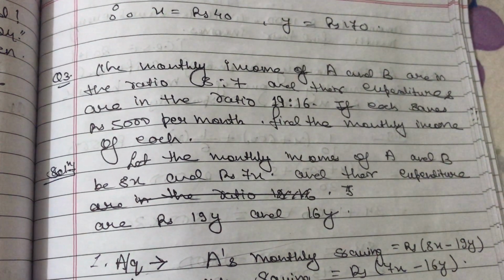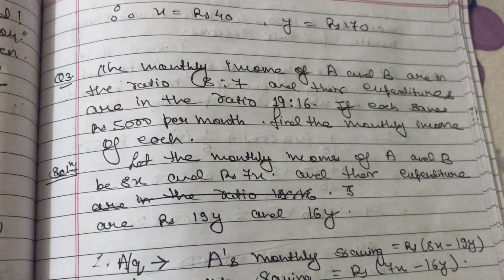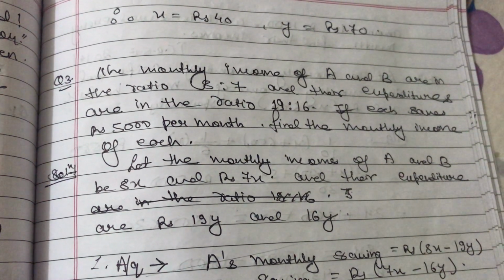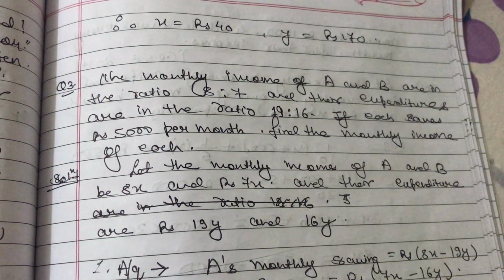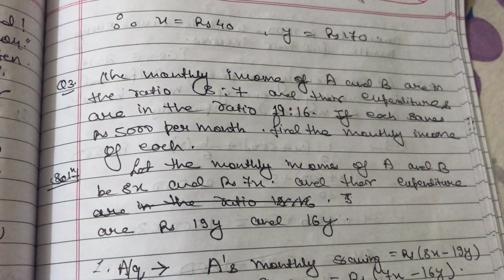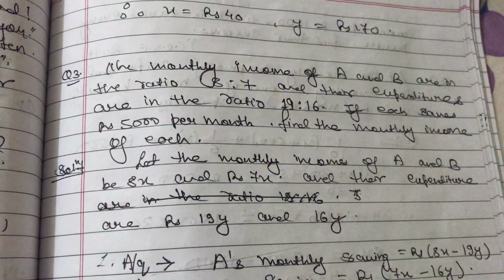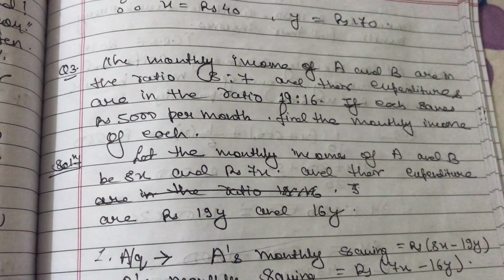Find the measure of each angle. Then we used to take x, 2x, 3x, 4x. So what is x? x in that case is the HCF. So whenever there is a question of ratio, we always take a variable and that variable is the HCF.